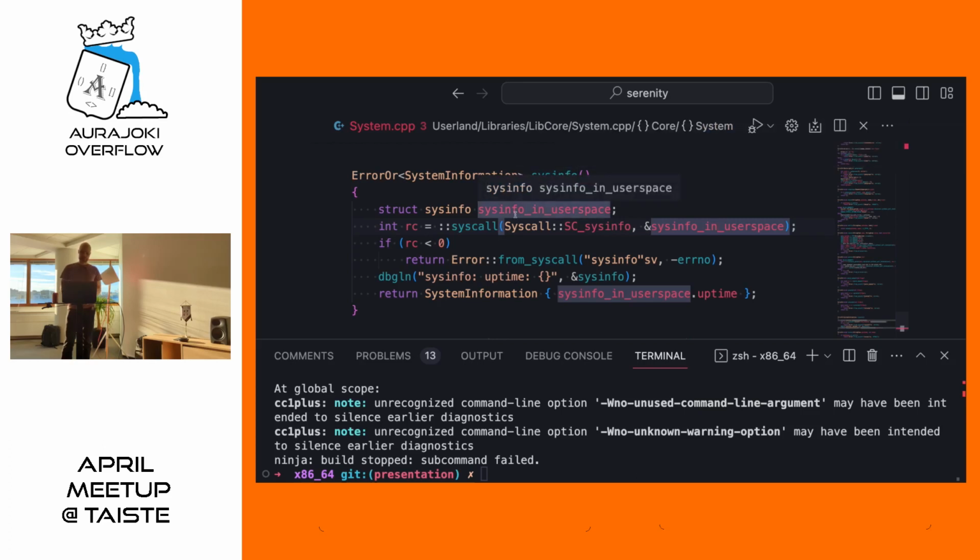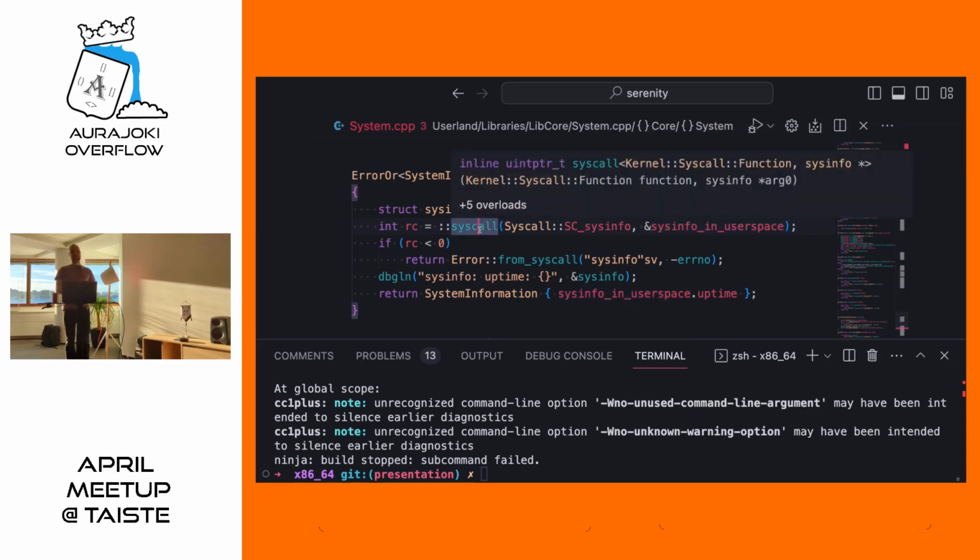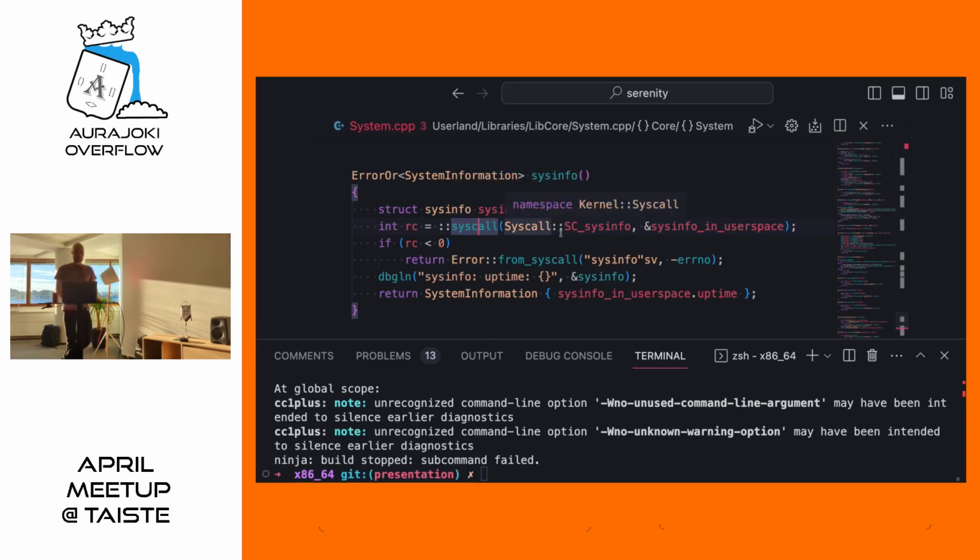And the interesting part here is the actual invocation of the system call. So the first argument here is this weird thing. It says sysinfo, but actually the value is a number, so it's an enum. So for some reason we pass to this syscall invocation a number.